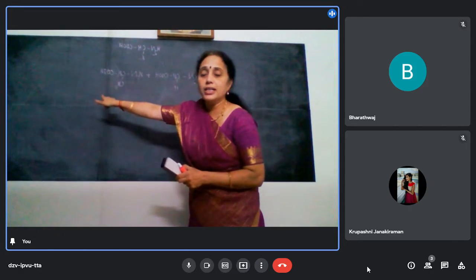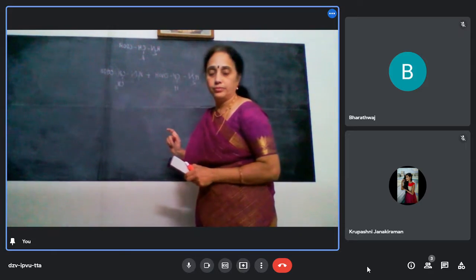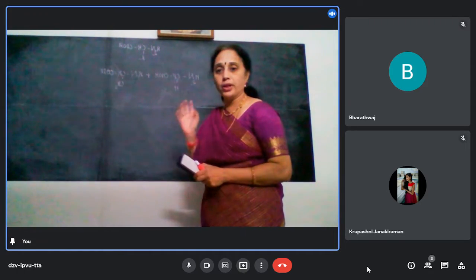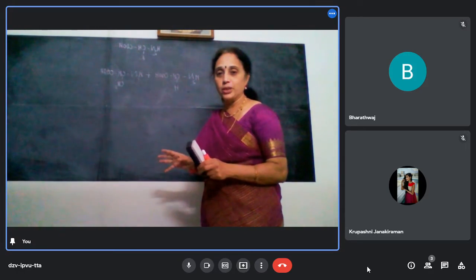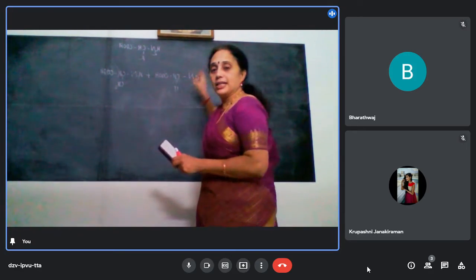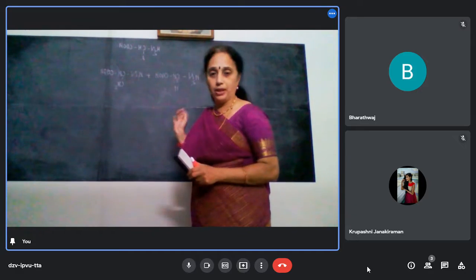The COOH end you call C-terminal. Protein synthesis is a highly explored area now. So we call it C-terminal and N-terminal.